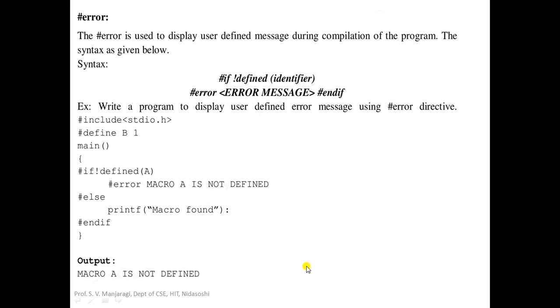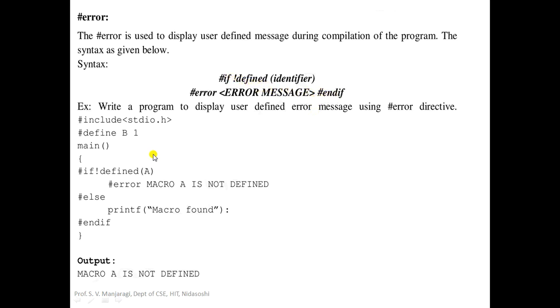Now let us move on to the next one, that is #error. #error is a directive used to display user defined error message during compilation of program. The syntax is given like this. It is #ifndef an identifier, then display error using this syntax. It will begin with #error directive followed by error message, then #endif. We will be discussing #if and #endif later on.